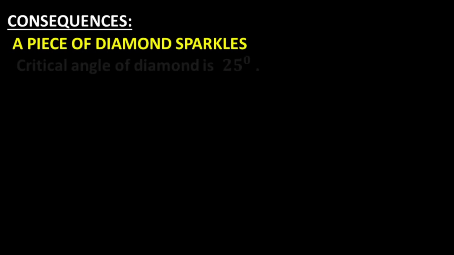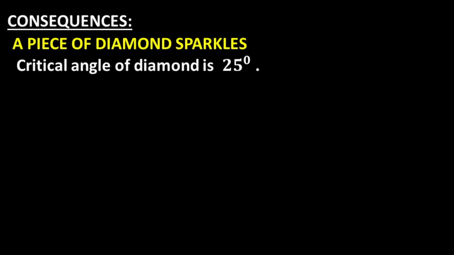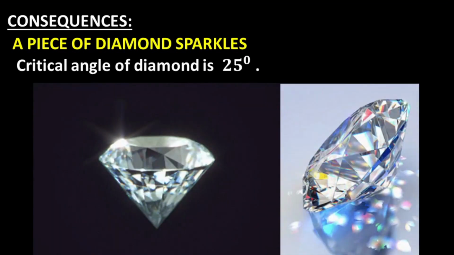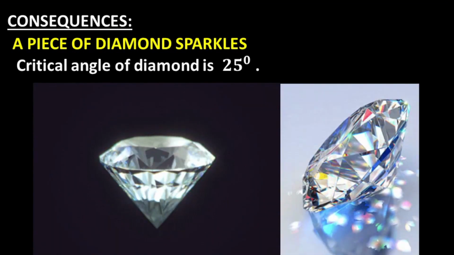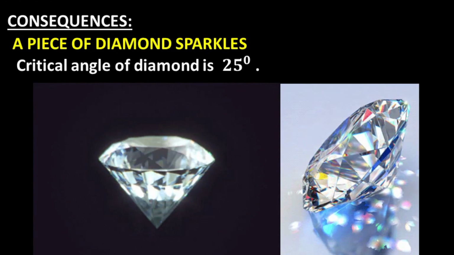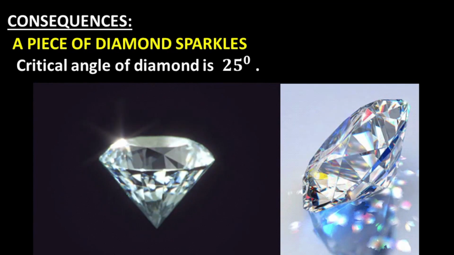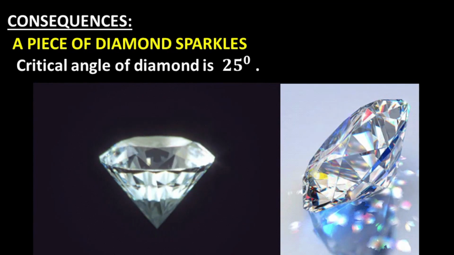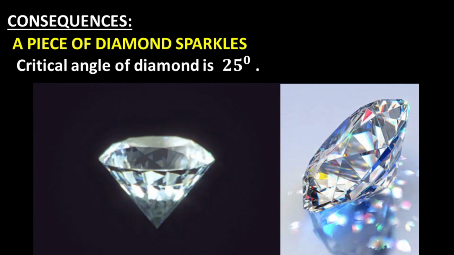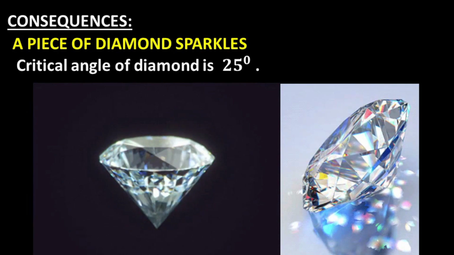We know critical angle of diamond is 25 degree. Diamonds are cut in such a way that once a ray of light enters inside the diamond, it suffers a number of total internal reflections before it comes out of the diamond. So diamond sparkles.